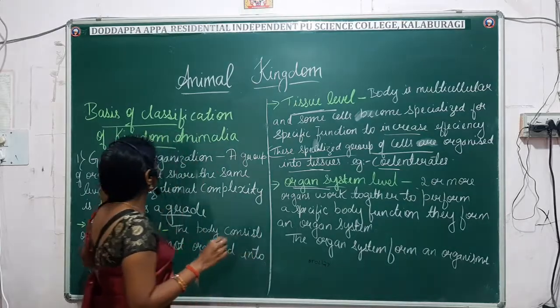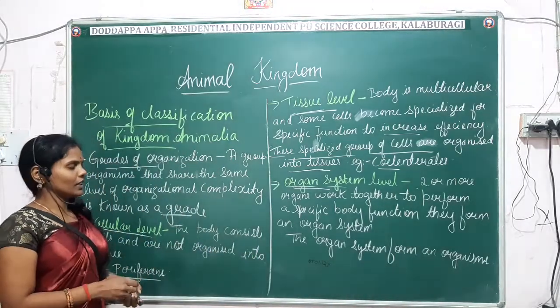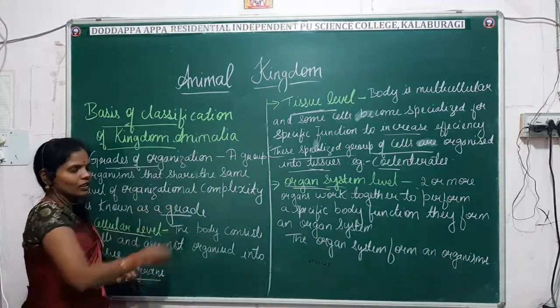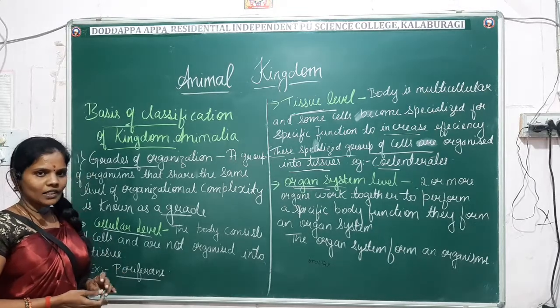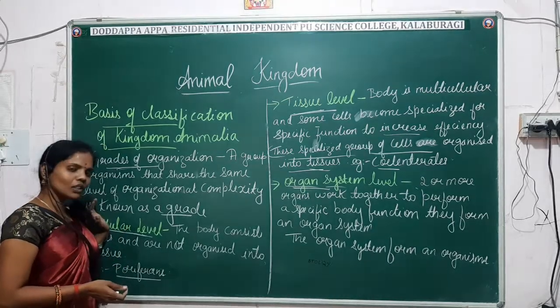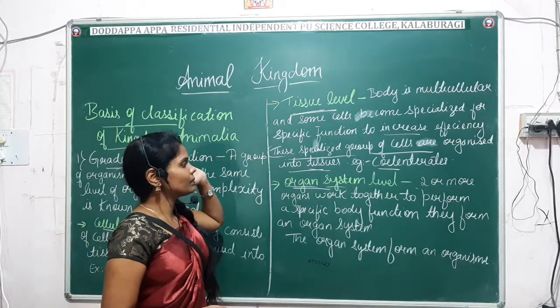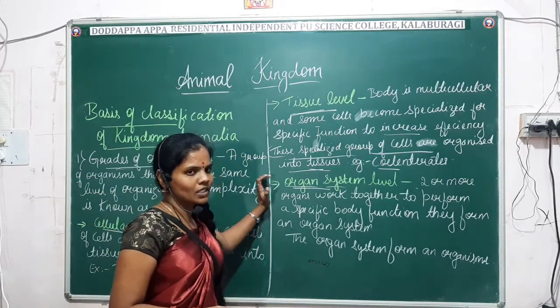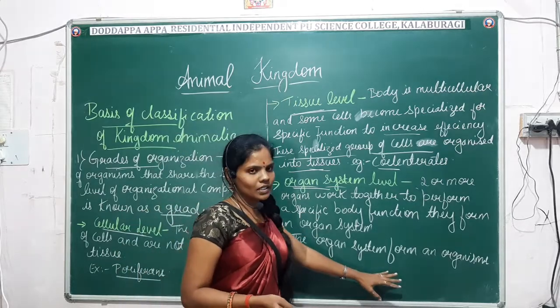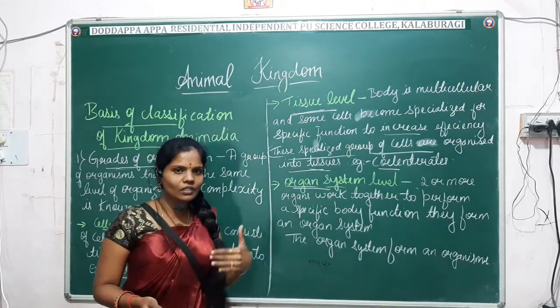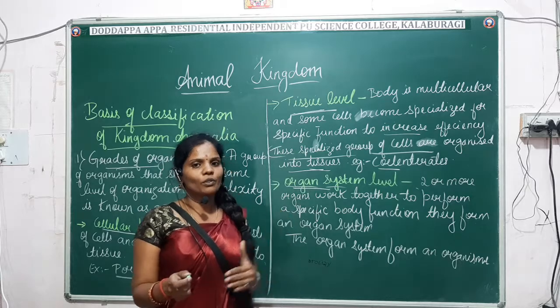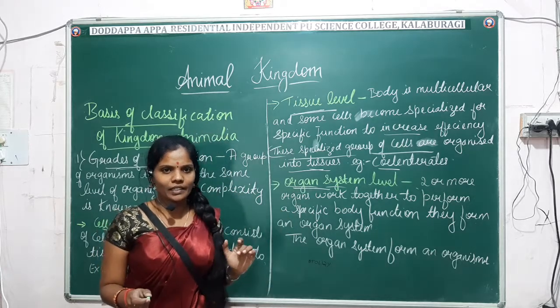Just have a glance. In the basis of classification, first we are dealing with the grade of organization. In grade of organization, the first level is the cellular level of organization. Next is the tissue level, next the organ system level, and last comes the organism. So that is cell, tissue, organ system, and the complete group of organ systems will make an organism.